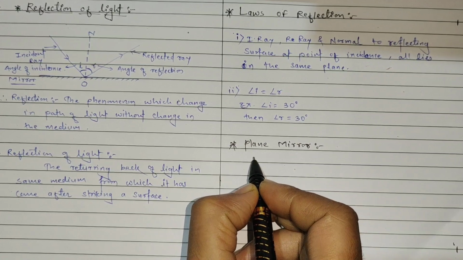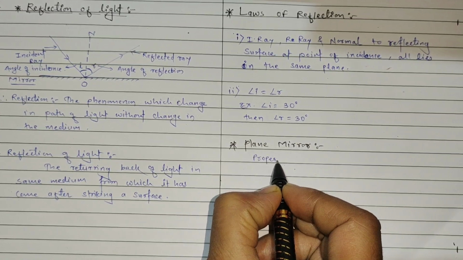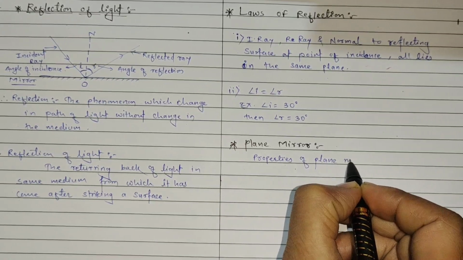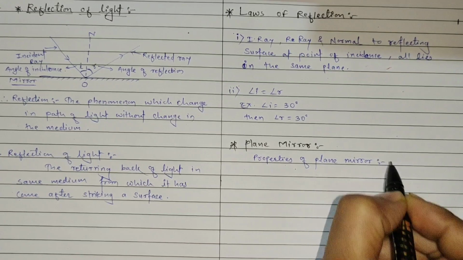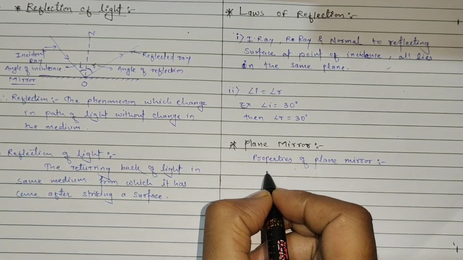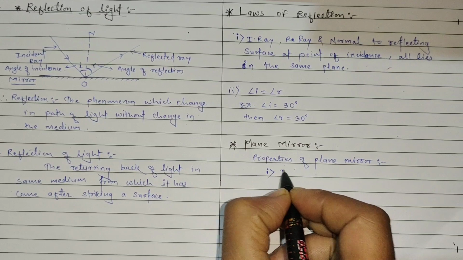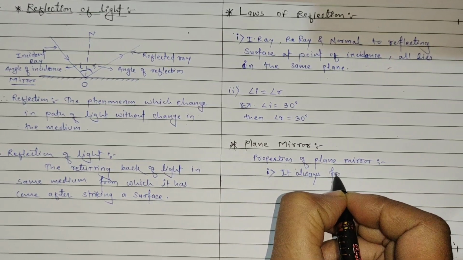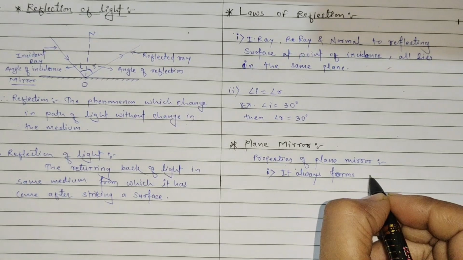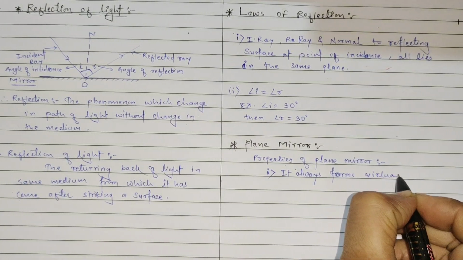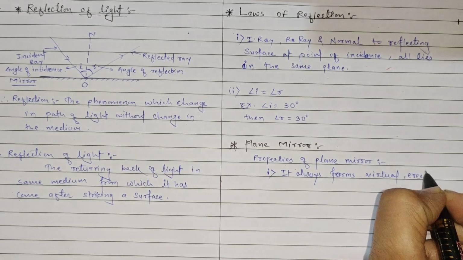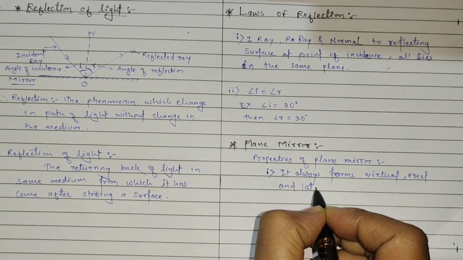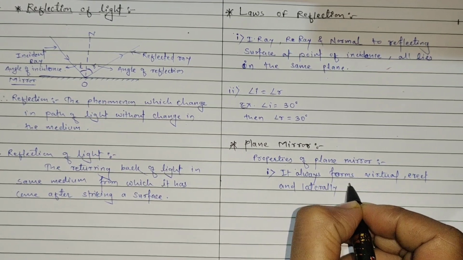These are some of the properties of a plane mirror, how it forms images. Properties of plane mirror. First, it always forms virtual, erect and laterally inverted images.